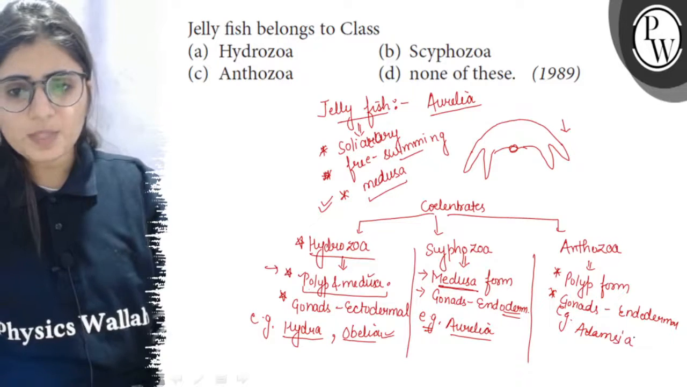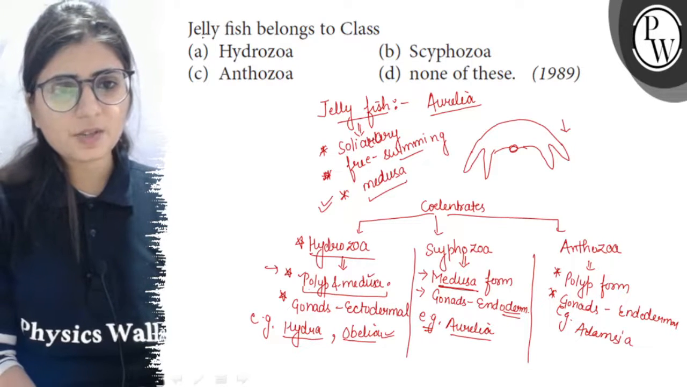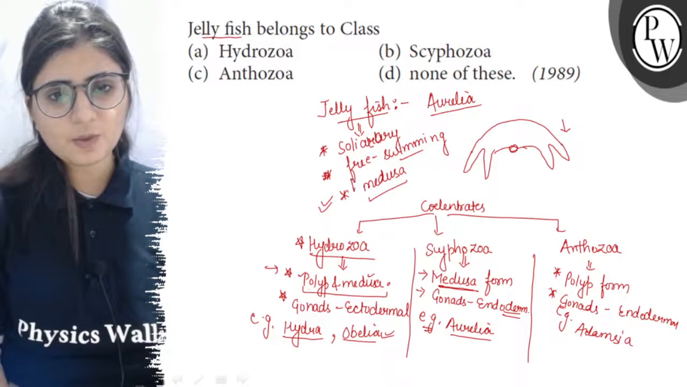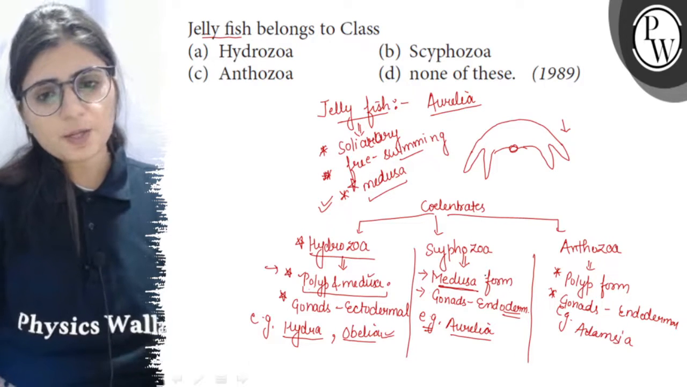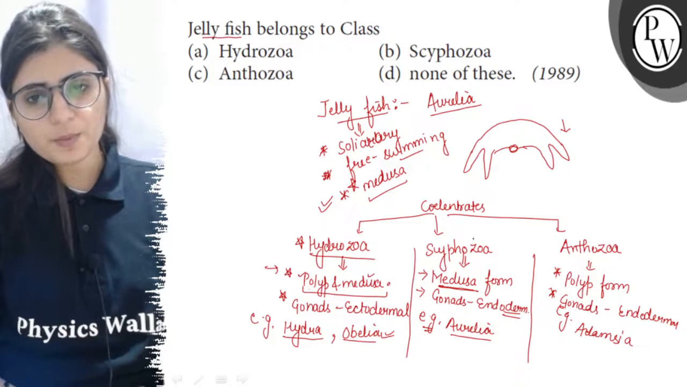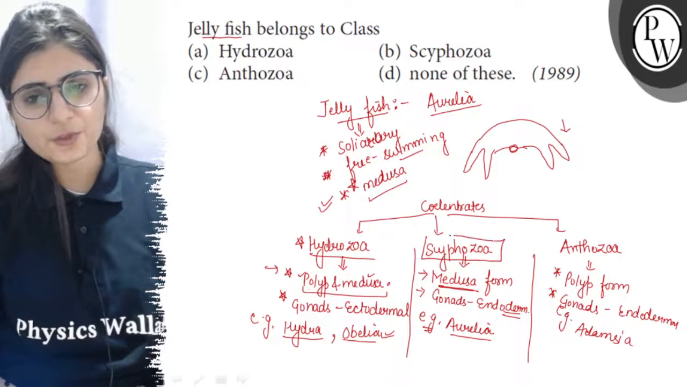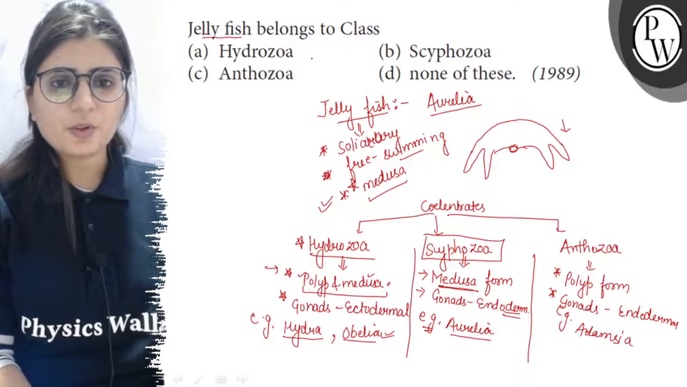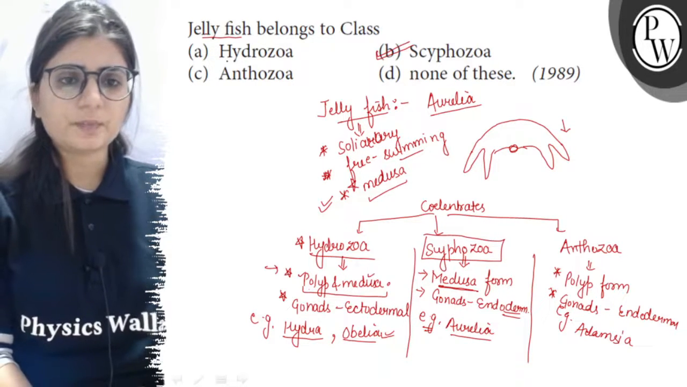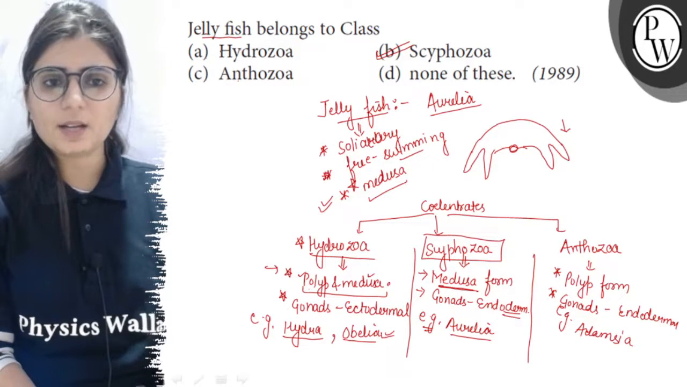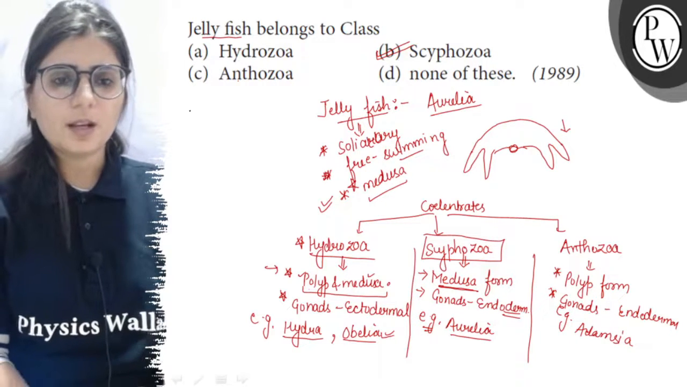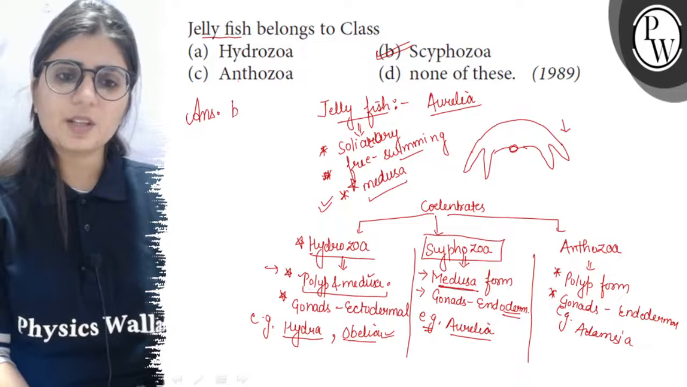So now from this classification it is clear that jellyfishes which are found only in the medusa form, such medusoid forms and the free swimming forms, belong to class Scyphozoa. So the right option of this question is option B. Hydrozoa, Anthozoa, jellyfishes do not belong to them. So the right answer of this question is option B.